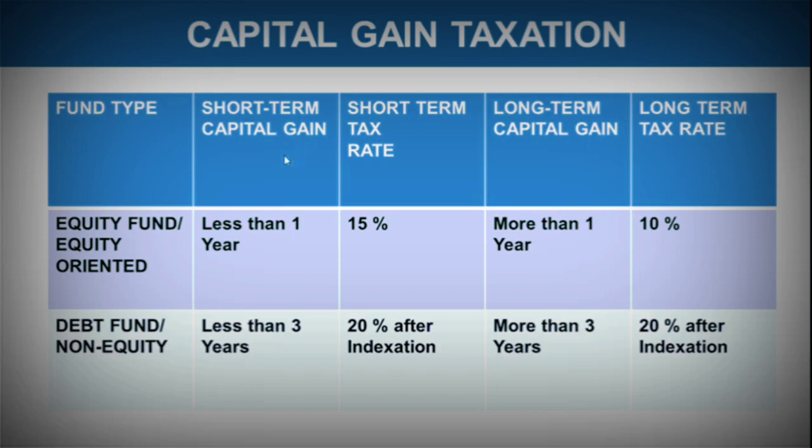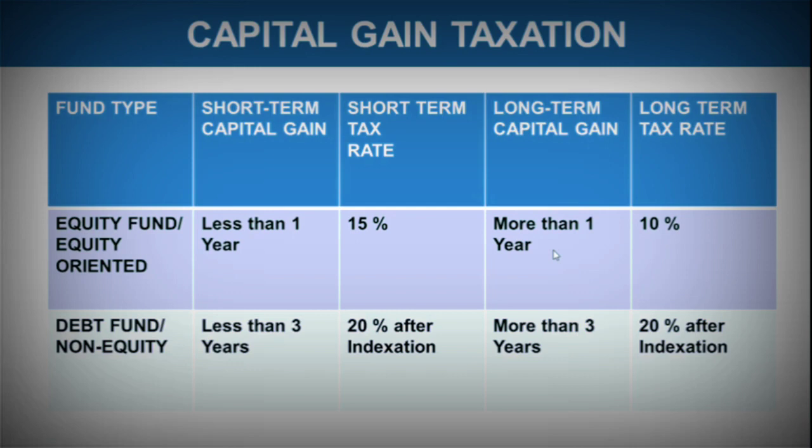So what do we consider as short-term capital gain? If you have made this capital gain in less than 1 year of your investment, and this is for equity funds, that will be termed as short-term capital gain. Now in this type of capital gain, the tax rate which is applicable is 15%. Okay, it is 15%. Now the long-term capital gain will be for more than 1 year.